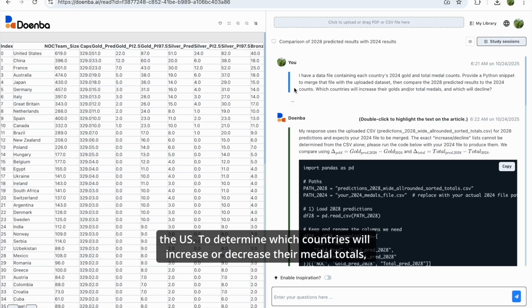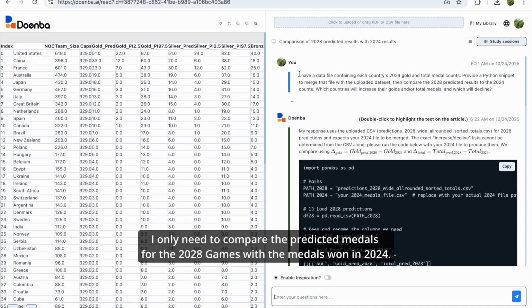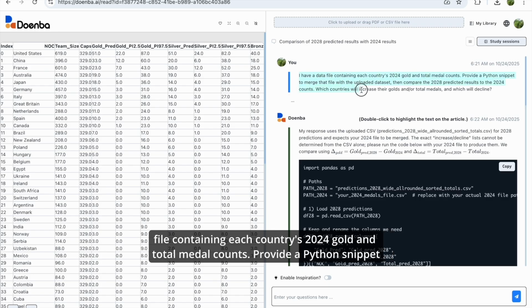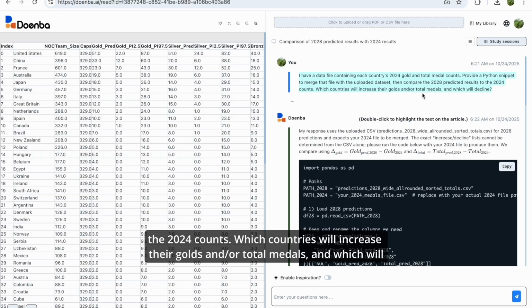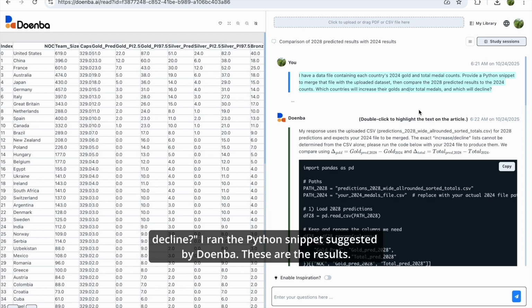To determine which countries will increase or decrease their medal totals, I only need to compare the predicted medals for the 2028 Games with the medals won in 2024. To do this, I asked Doenba to generate a Python snippet with the following prompt. I have a data file containing each country's 2024 gold and total medal counts. Provide a Python snippet to merge that file with the uploaded dataset, then compare the 2028 predicted results to the 2024 counts. Which countries will increase their golds and/or total medals, and which will decline?